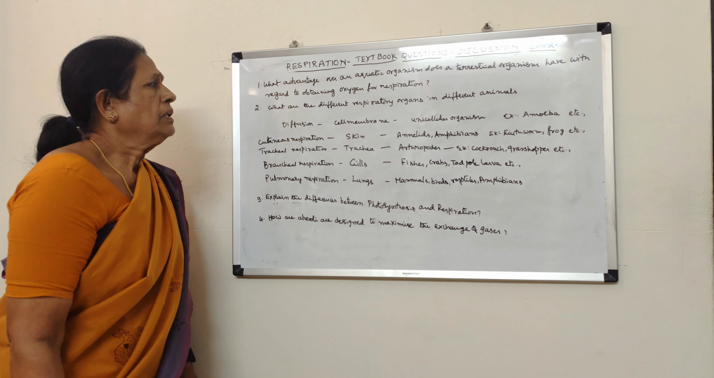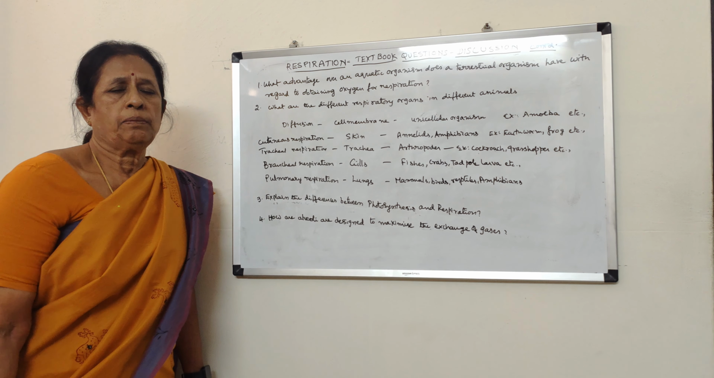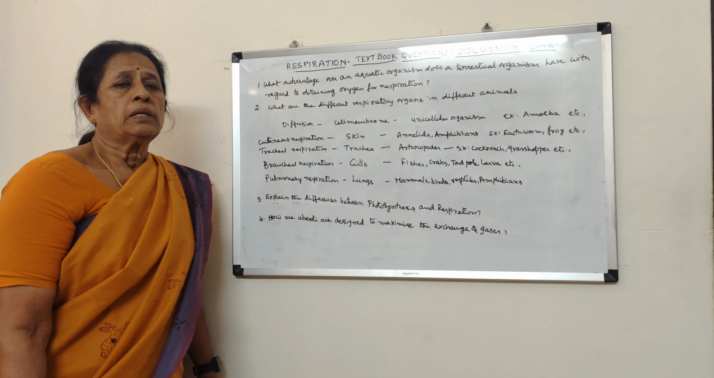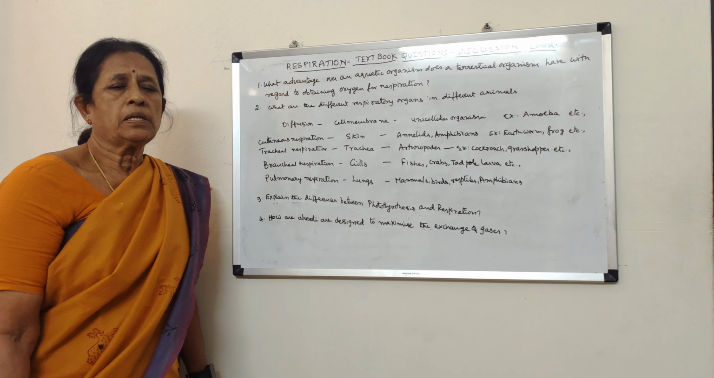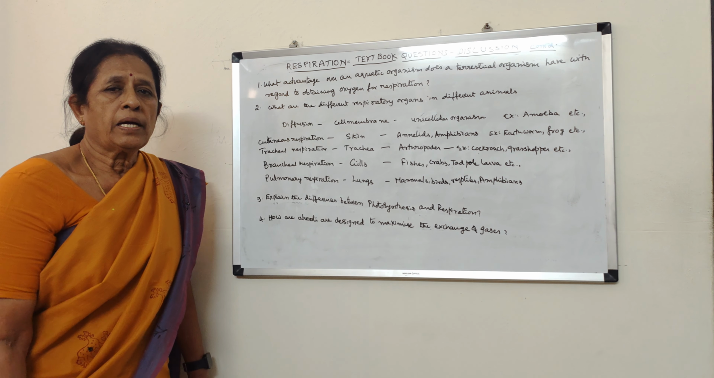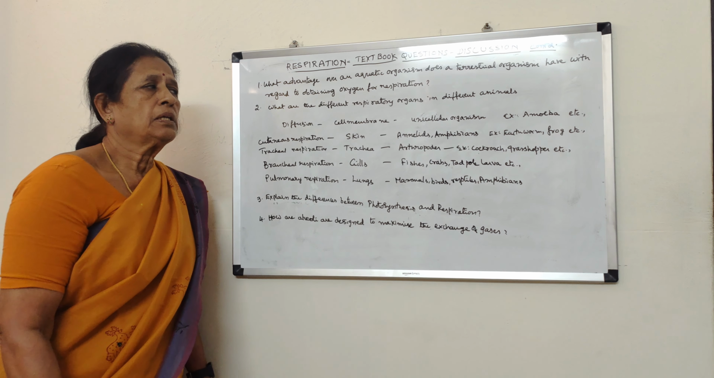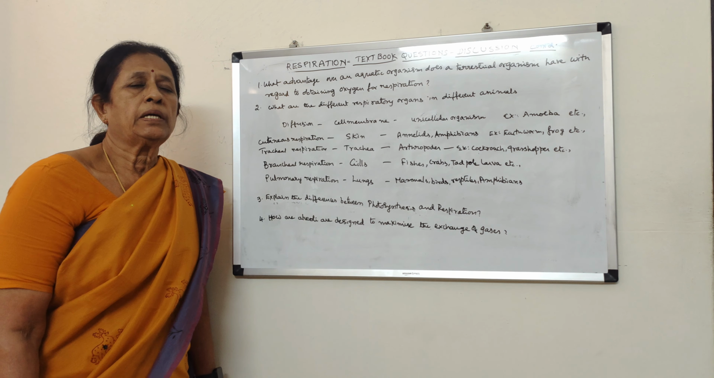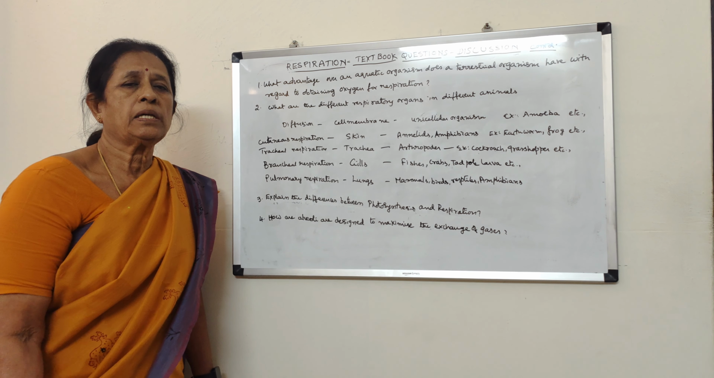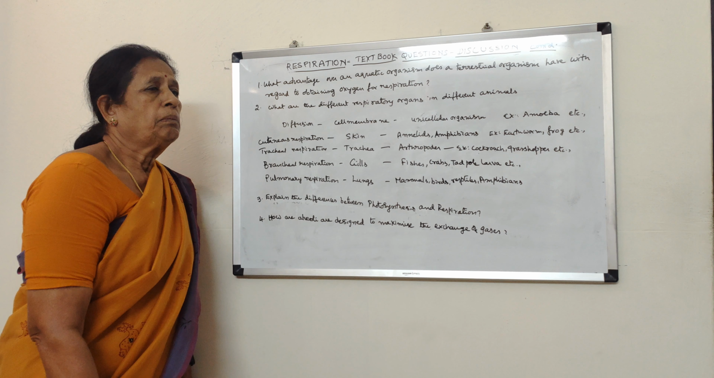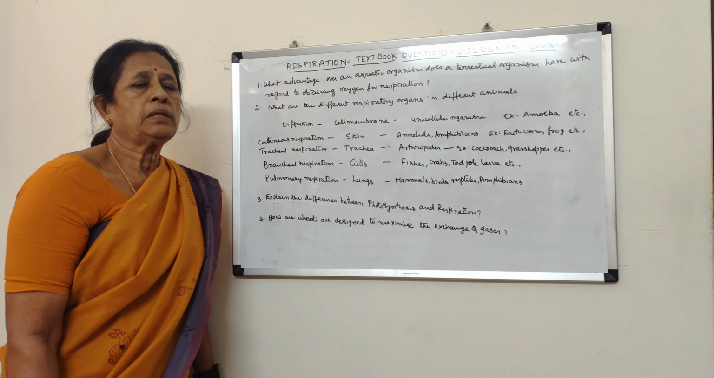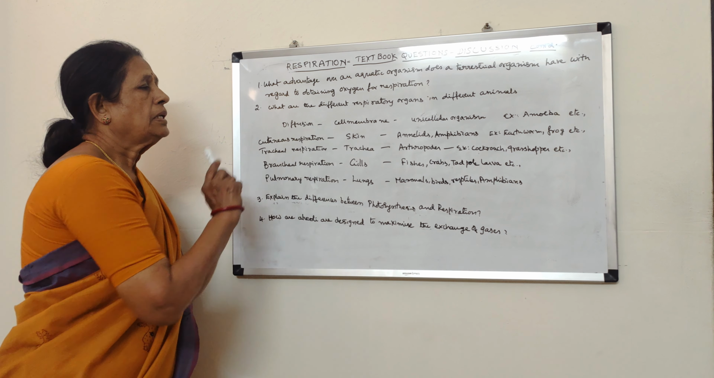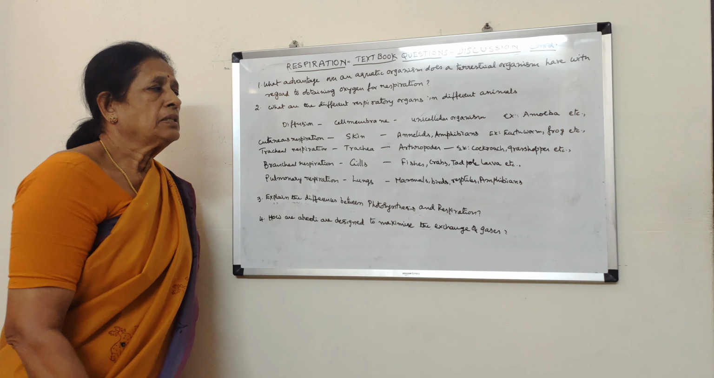Next one, what are the respiratory organs in different animals? That is the question. All the organisms respire, but the respiratory organs are not the same in all the organisms. Depending upon the habit and habitat and body structure, the respiratory organs vary. That means the size of the organism, where the organism is living, whether it is an aquatic or terrestrial organism, and the body structure of the organism. All these things make a difference in the respiratory organs. So let us see what the respiratory organs are in different animals.